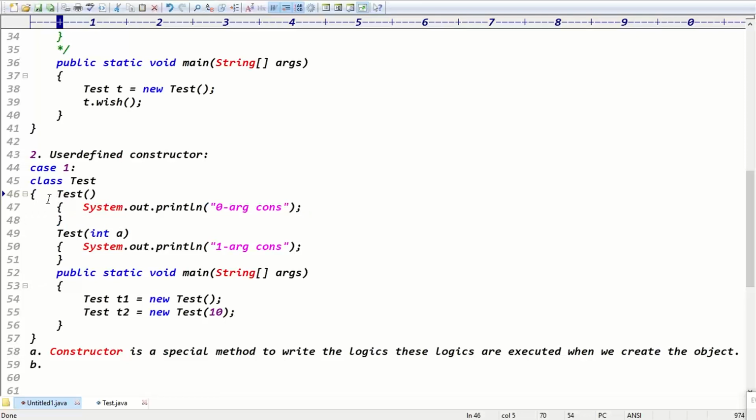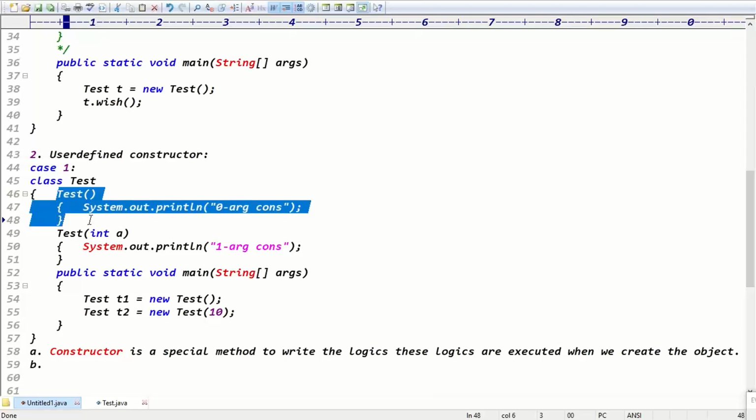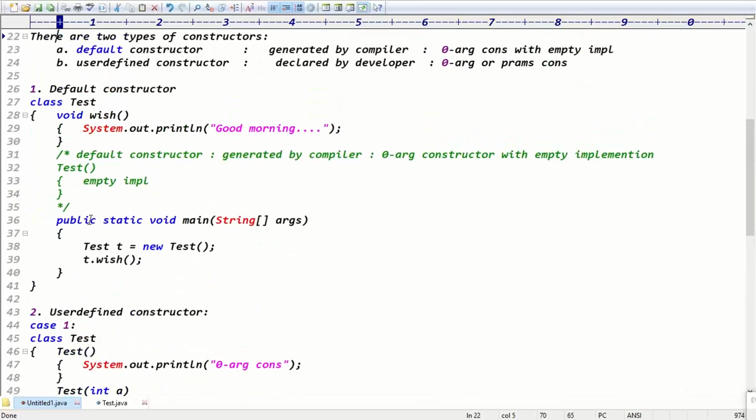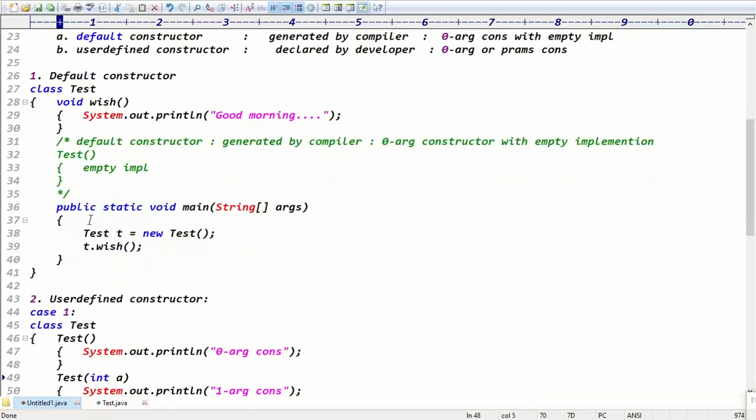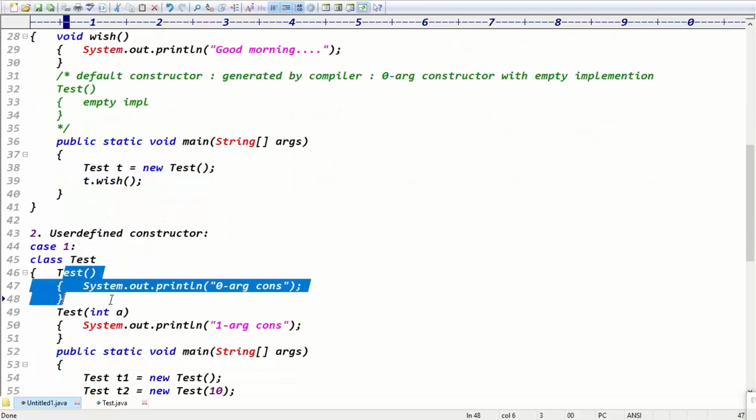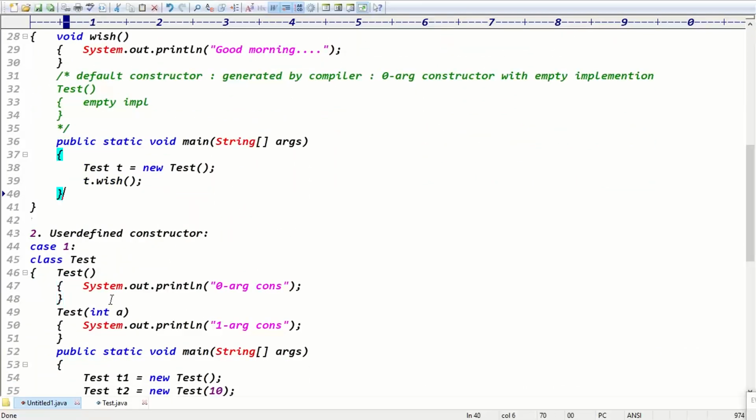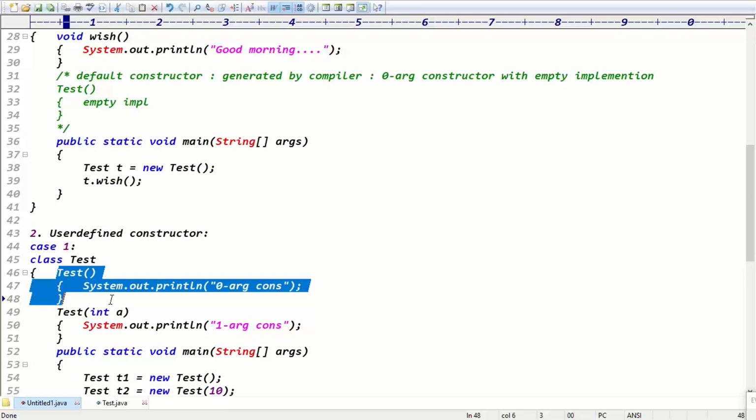Default constructor means who will generate the default constructor, man? The default constructor is generated by the compiler, right? Is it compiler generated or did we declare it? We declared it. We declared means it's a user-defined constructor, not a default. So only the compiler generated constructor is called the default constructor, guys. But a user-defined zero argument constructor is not a default constructor, because the default constructor is an empty implementation, but here we have some implementation, right? Implementation means logic. Some logic is there.